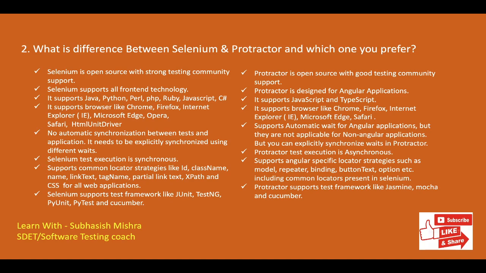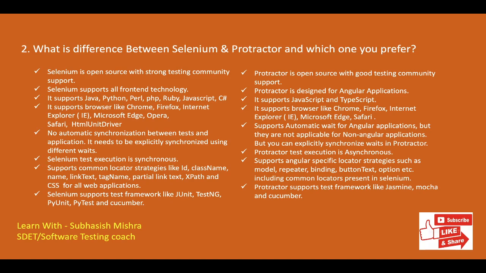Both the tools have some advantages and disadvantages. We need to figure out which tool is the best fit for our requirement or project. Then we can decide whether we will use Selenium or Protractor in our project. Both Selenium and Protractor are open source and they have a good amount of community support. Selenium supports all front-end technology where Protractor is specially designed for Angular applications, but Protractor also supports non-Angular applications. Selenium supports different languages like Java, Python, Perl, PHP, Ruby, JavaScript, where Protractor supports JavaScript and TypeScript.